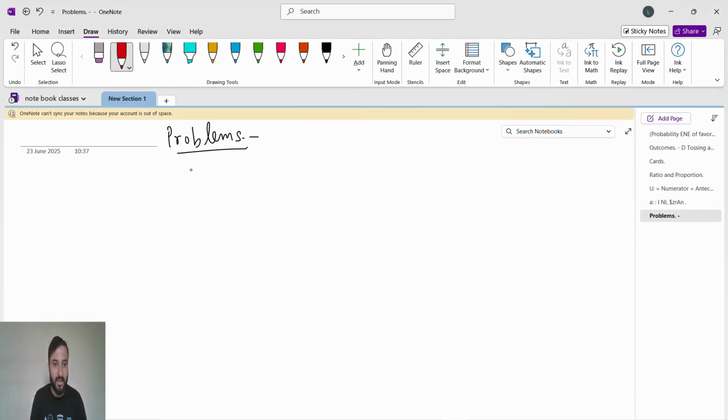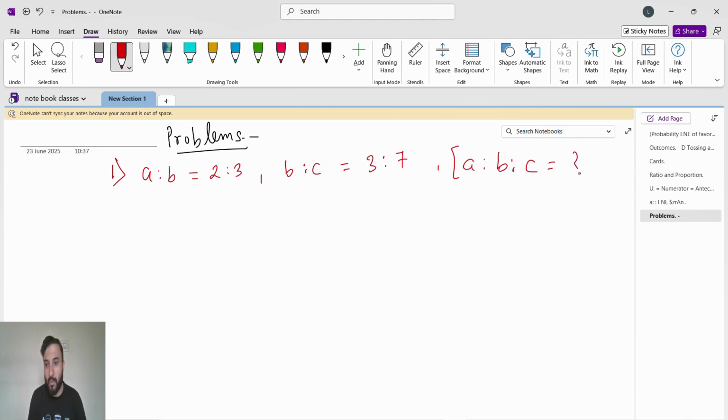So we'll see question number 1, and then I will give you some homework also. Question number 1 is, if A is to B equals 2 is to 3, and B is to C equals 3 is to 7. Now see here, A is to B is 2 is to 3, B is to C is 3 is to 7. You have to find A is to B is to C. It means what is the A value, B value, C value. Then you will write A is to B is to C. You will get the answer.